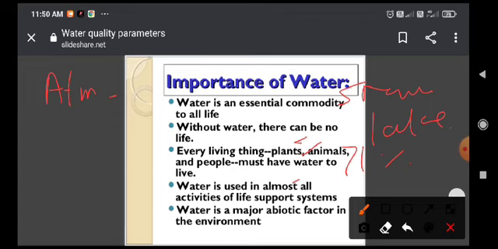The amount of water vapor as well as moisture found in the atmosphere is simply called absolute humidity.